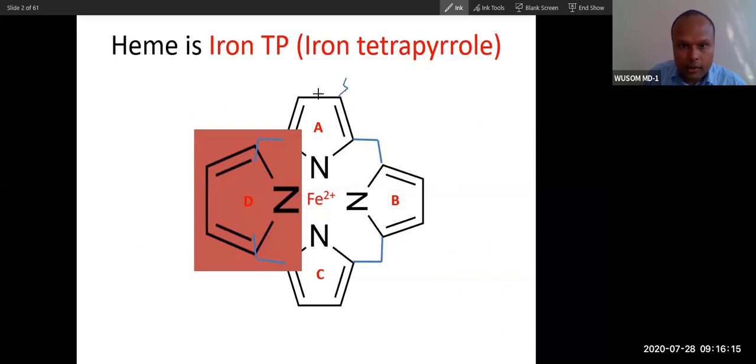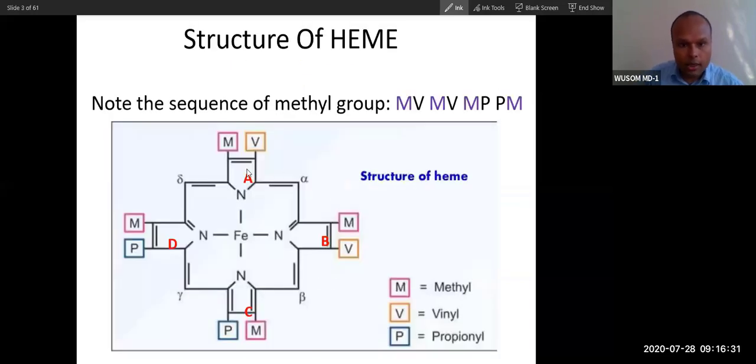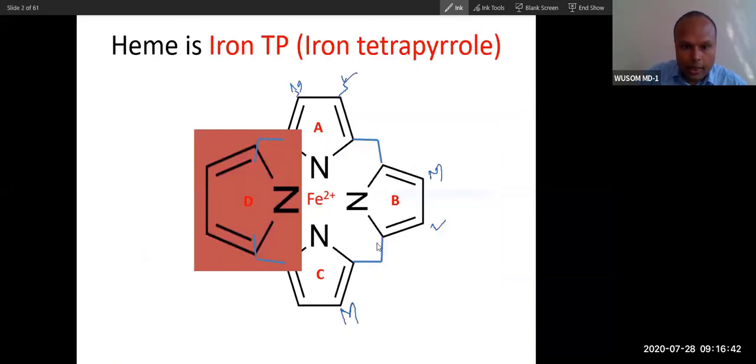There is methyl, and a vinyl group is attached, and then you can see this methyl vinyl and methyl propionyl. Because of rotation of the D ring, propionyl comes before. You can see methyl vinyl.